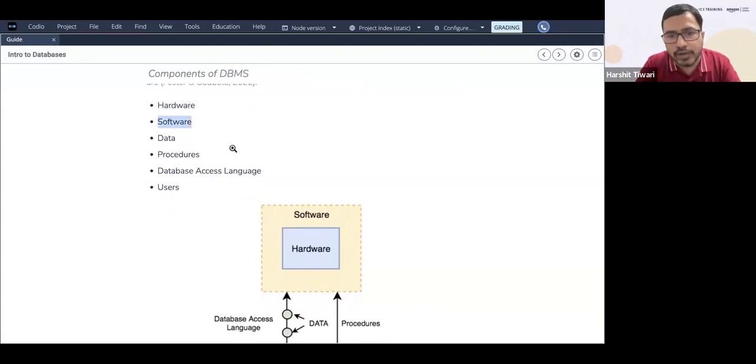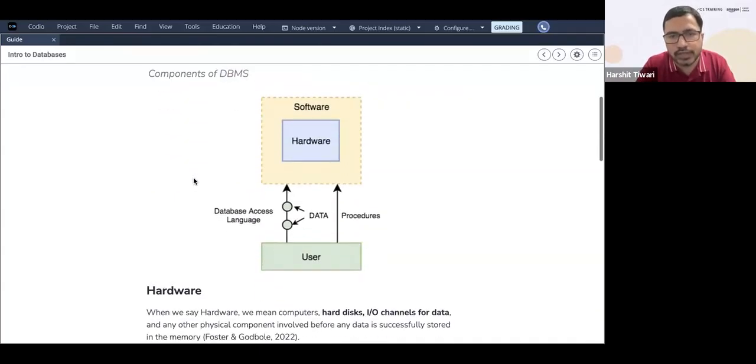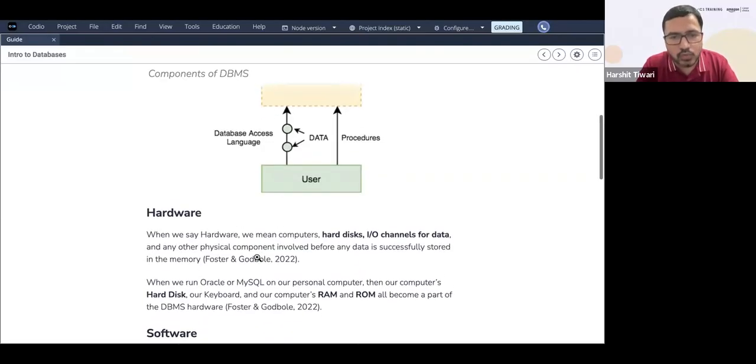Okay, then you have the software. So surrounding that is your software. You have the software, and then you have the data, the actual data. Okay, so if you look at this diagram, this is the user. You have the hardware, you have the software surrounding it, you have the database access language. This is the data.